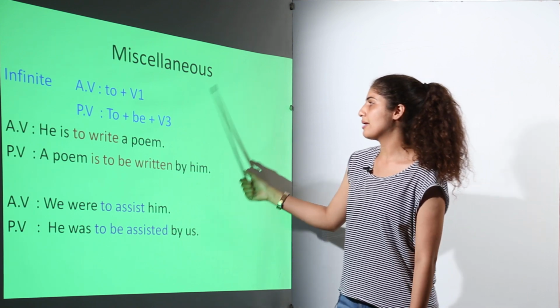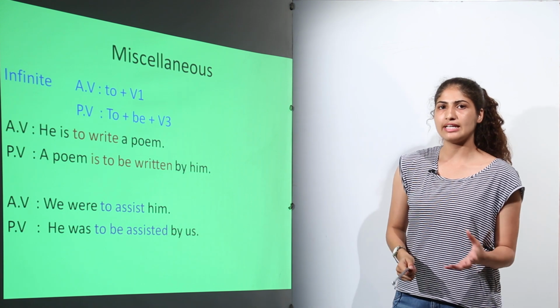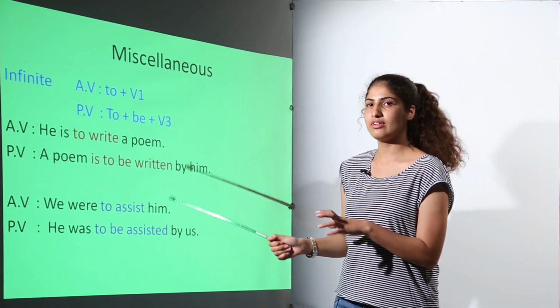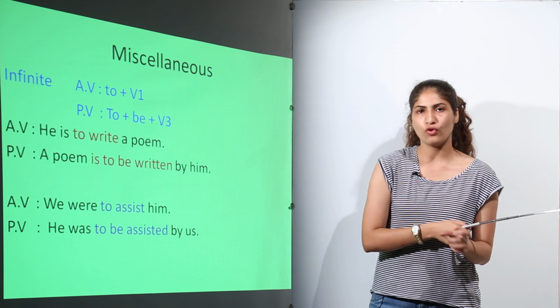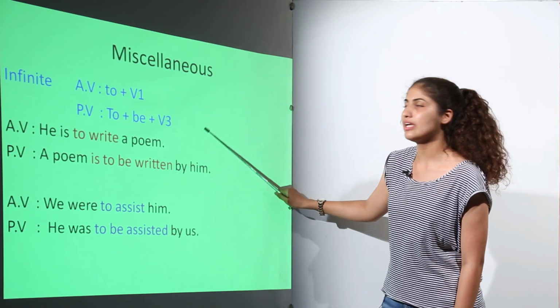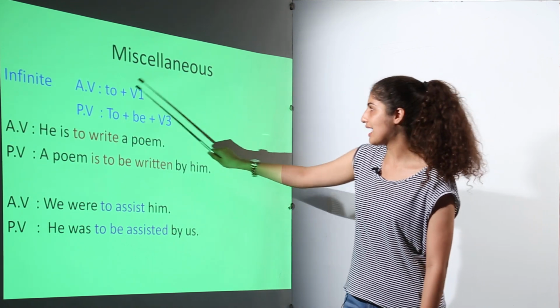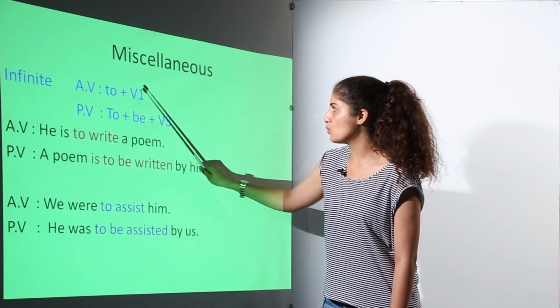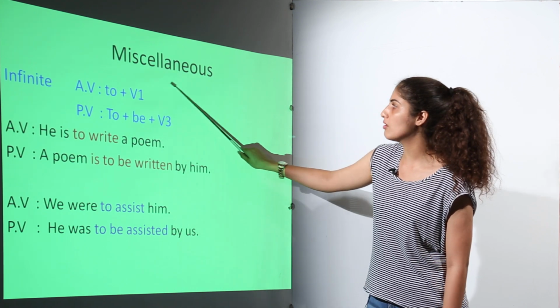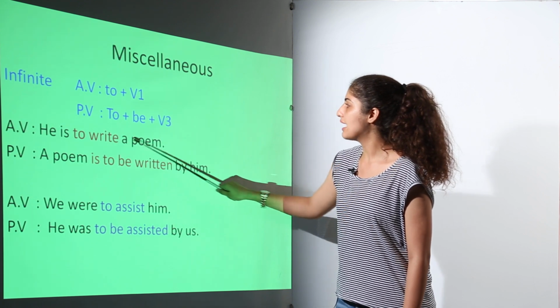Other types of sentences we can discuss here, for example, infinitive. Infinitive is to plus verb. Wherever we find to placed before a verb, we can say it is an infinitive. And the rule to change an infinitive into passive voice is to plus be plus verb third form. That is, we have to add be between to and the verb, and change the verb first form into verb third form. For example, he is to write a poem.